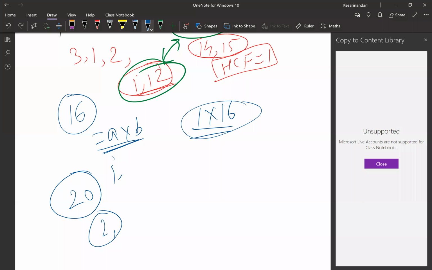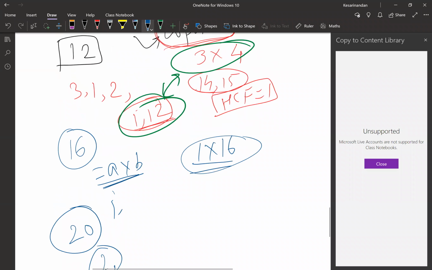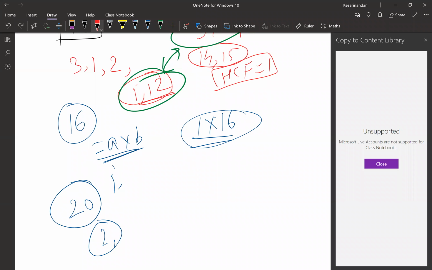Perfect. Now, I'll tell you the pattern here, which was my main motto. So, if I have any number n, and that is in the form of a raised to p, b raised to q, c raised to r, and so on, the number of ways in which it can be represented into a into b coprime is 2 raised to n minus 1, where n is the number of prime factors, just prime, just this one.